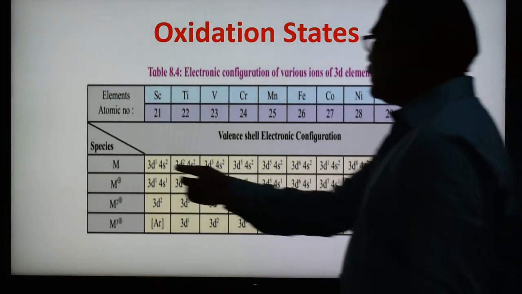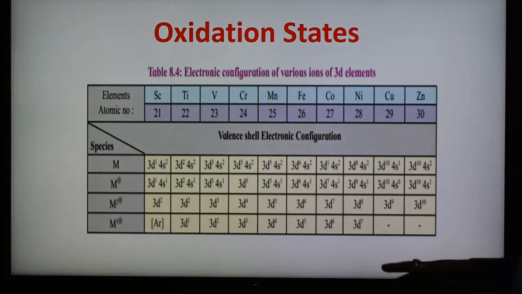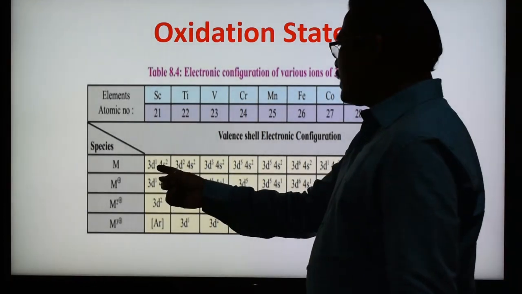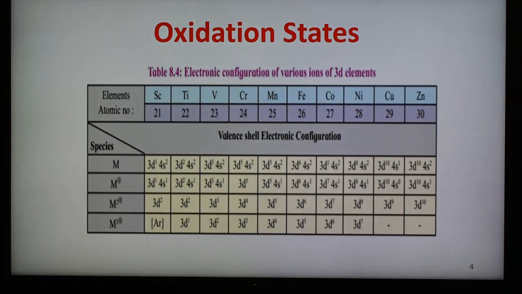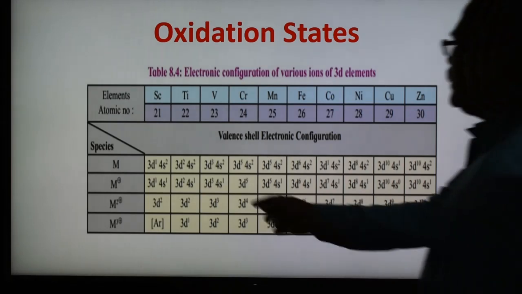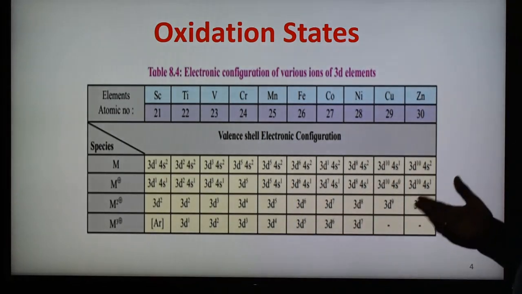As we know, in the case of scandium the configuration is 3d1 4s2, it is a d1 system. For scandium with 1 plus charge, 1 electron is lost from the 4s, and therefore the configuration is 3d1 4s1.